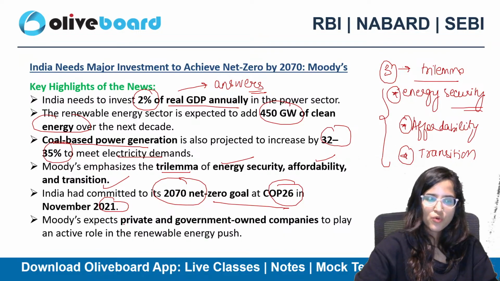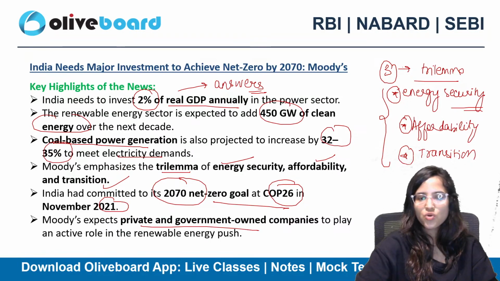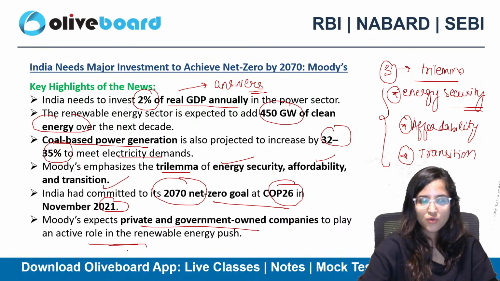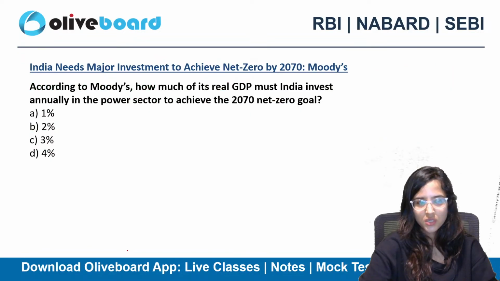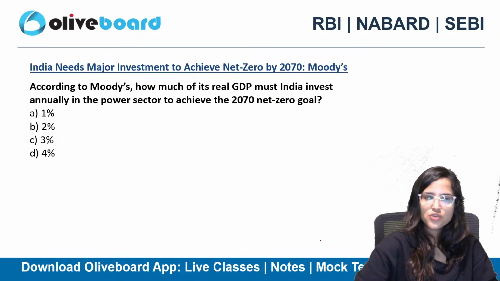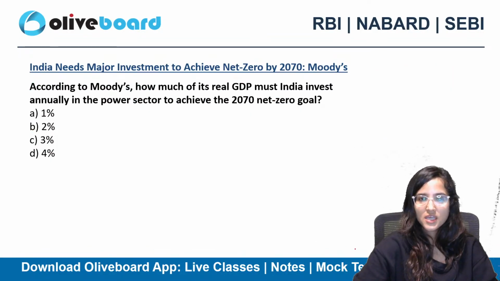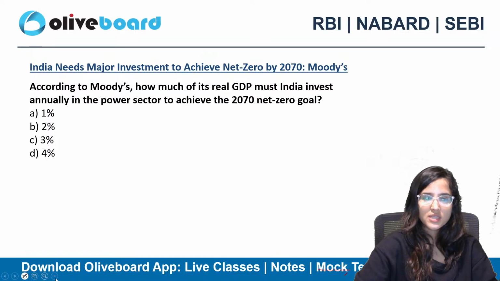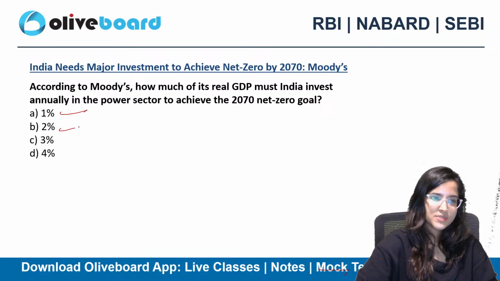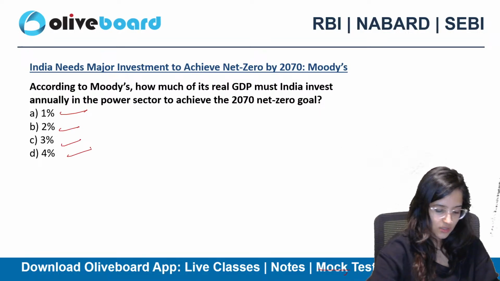Moody's expects that private and government-owned companies should play an active role in this renewable energy push. So, according to Moody's, how much of its real GDP must India invest annually in the power sector to achieve the 2070 net zero goal? 1%, 2%, 3%, or 4%?